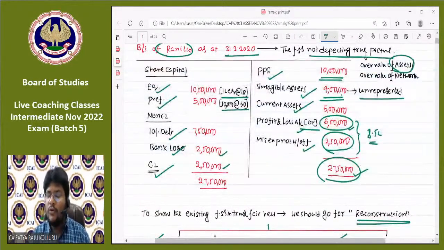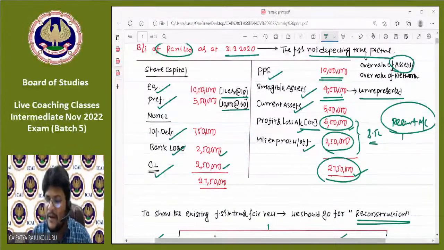Apart from that, you can also go for certain compounding activities with the creditors as well as equity shareholders and preference shareholders. And after completion of all such activities, you may get certain profits, right? Through revaluation of assets, reassessment of liabilities as well as compounding activities, you may get certain profits. Such profits we put under the reconstruction account. Now the reconstruction account has a certain balance of profits, let us assume.